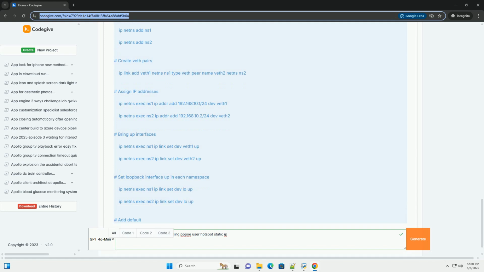3.2 Network namespaces: creating isolated networks. Network namespaces provide a more complete form of isolation than VLANs. They create completely separate network stacks, including interfaces, routing tables, and firewall rules. Each namespace behaves like a separate virtual machine.